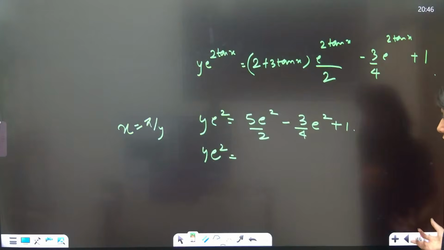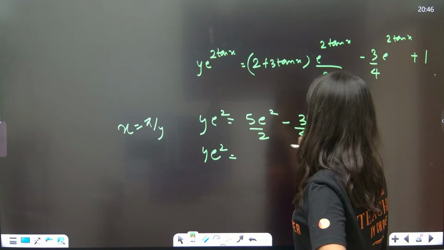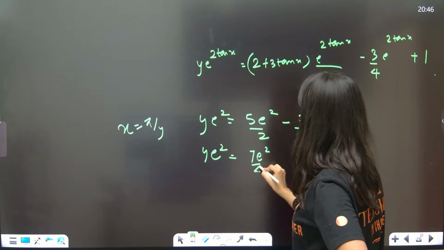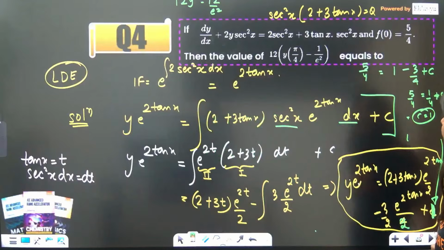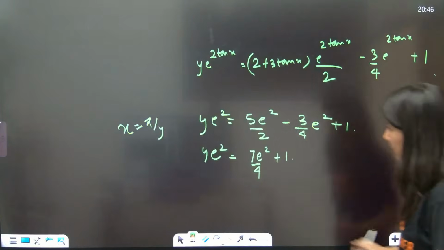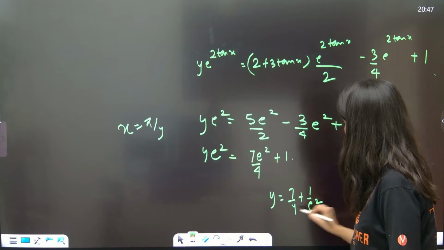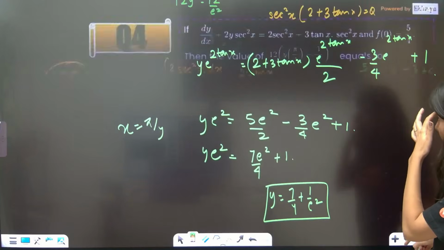So from here, you are going to get 5 2s are 10, 10 minus 3, 7 e square by 4 plus 1. Yes or no? So now put the value. Y of pi by 4 will be what? Y is equal to 7 by 4 plus 1 by e square. This is your y. Now what are they asking?